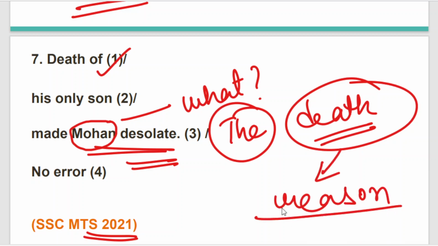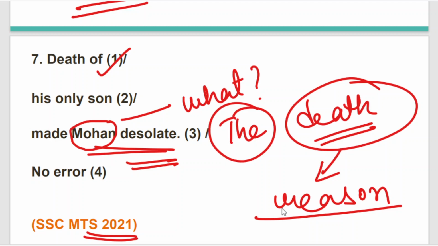Now I'm pretty sure that all of you will ask me that, ma'am, death is something which is almost abstract, because we can see a dead person, we can see someone dying, but death cannot be seen. It is not an action, right? Definitely, you are correct. Death is not an action. Dying is an action. Dying is a verb. Death cannot be seen. That's absolutely correct.